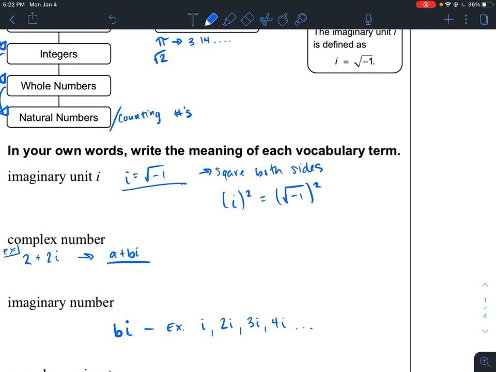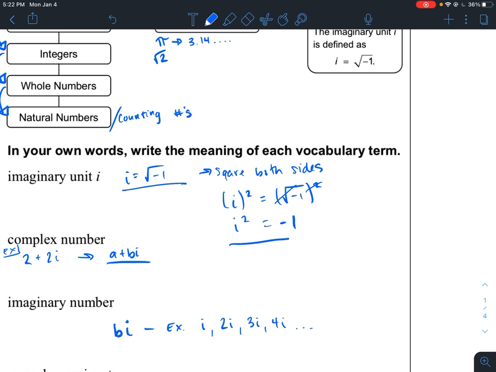For the left side, this is just i squared. Now for the right side, remember that radicals undo exponents. So these are inverses of each other, which means they cancel. So all I'm left with is negative 1.